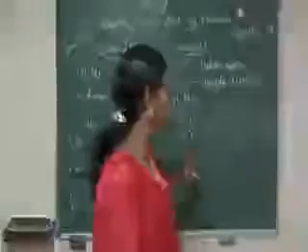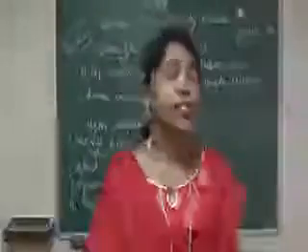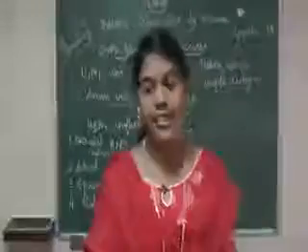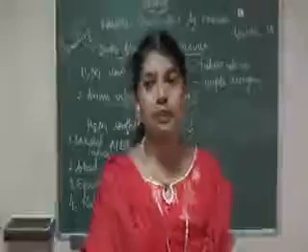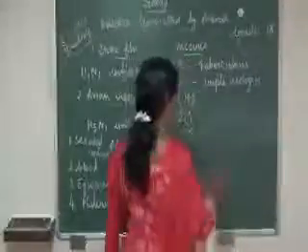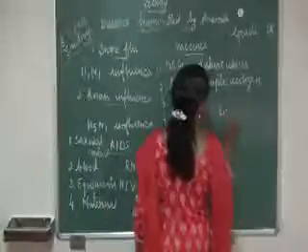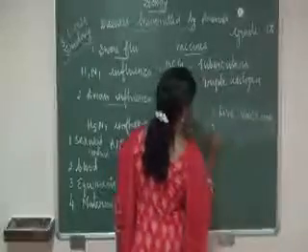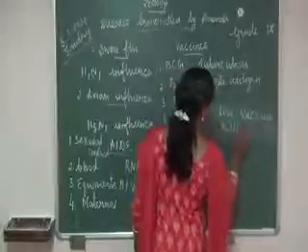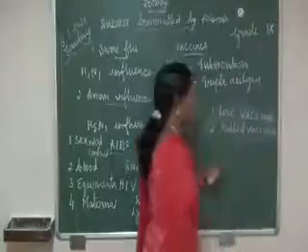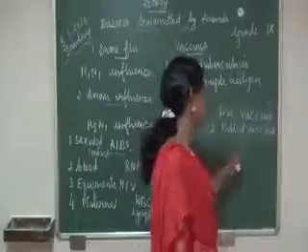Clear, children? Okay, before that, what do you mean by vaccines? Vaccines are prepared from killed or live microorganisms. There are 2 types of vaccine. The first one is live vaccine. The second one is killed vaccine.